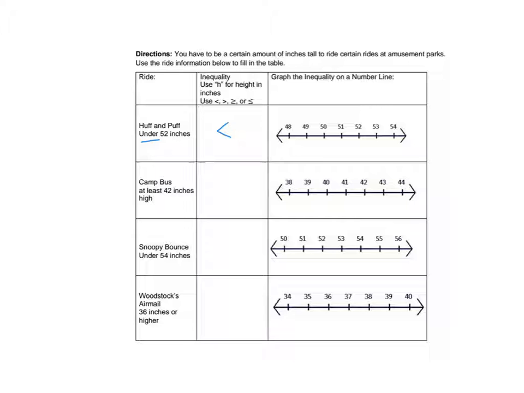So my starting point is 52, so I have an open circle, and then because my numbers are below 52, I shade to the left. All right, I'm going to have you pause the video and try the rest of these, and then come back and see how you did.